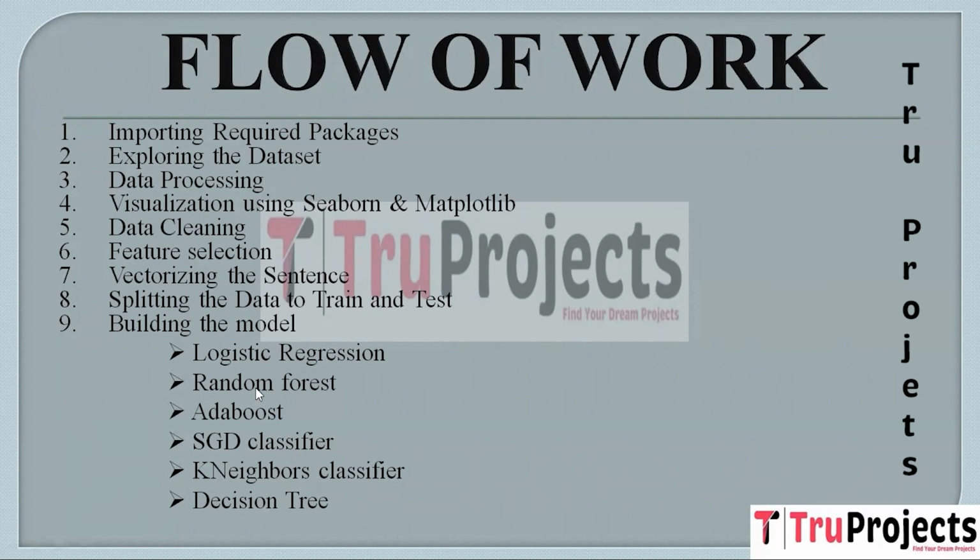The second model used is random forest. Random forest is an ensemble learning method that combines multiple decision trees to improve predictive accuracy. It is robust and capable of handling non-linear relationships in data, making it a good choice for text classification tasks. The third model used is AdaBoost. AdaBoost is another ensemble technique that focuses on boosting the performance of weak classifiers.